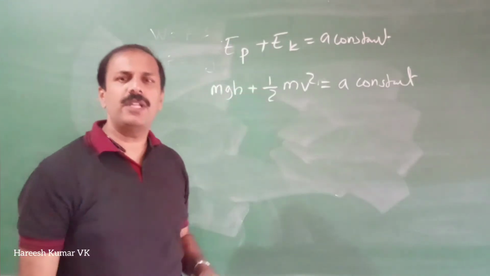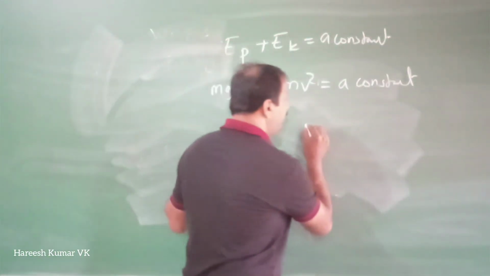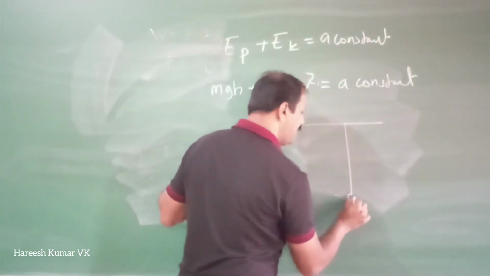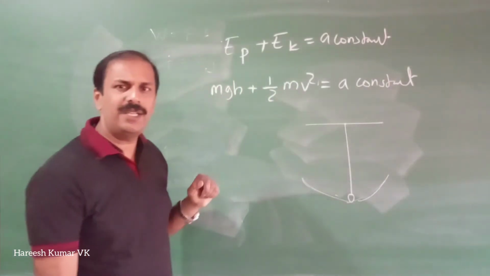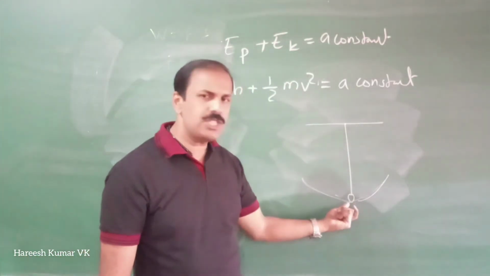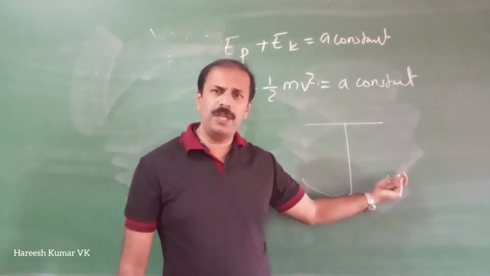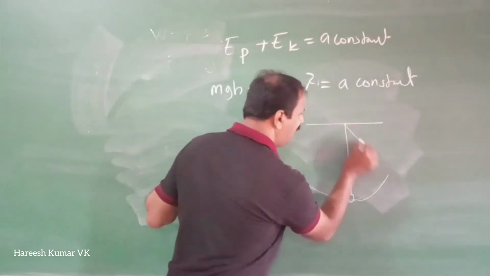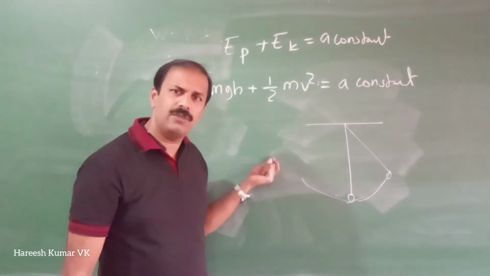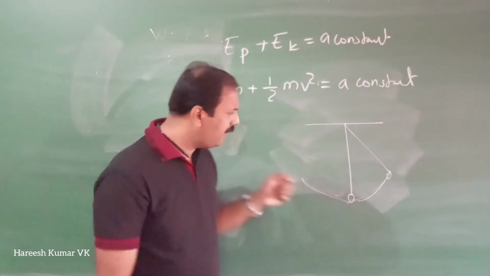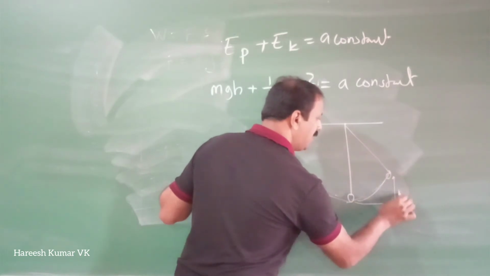There are so many applications for this also. A simple example you can take: think about a simple pendulum. A simple pendulum means a thread like this and a metal bob which is oscillating like this. When it is oscillating, at the lower position it will be moving very fast. When it is going to the end, the speed will be less. It will stop there for a fraction of a second, and it will come back when it oscillates like this. So you can see here, when it is reaching this position, it has potential energy mgh.